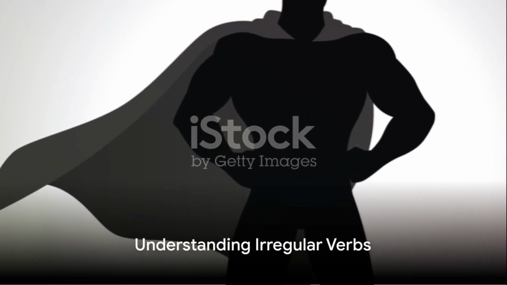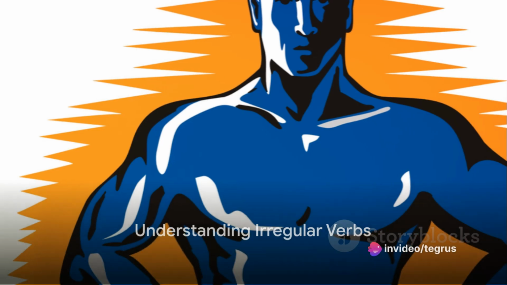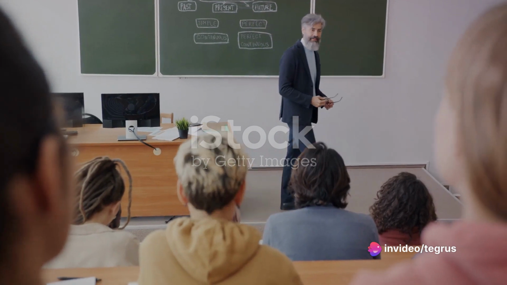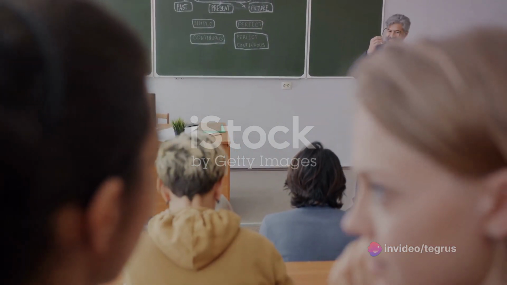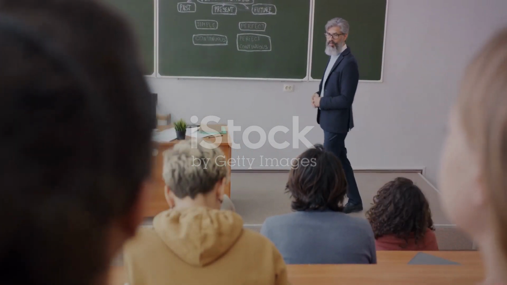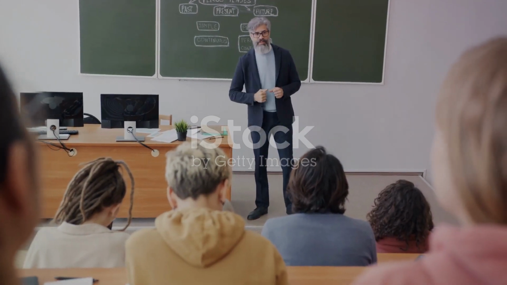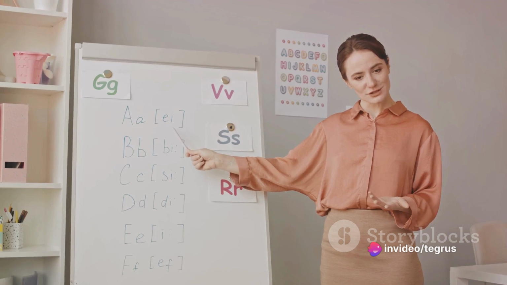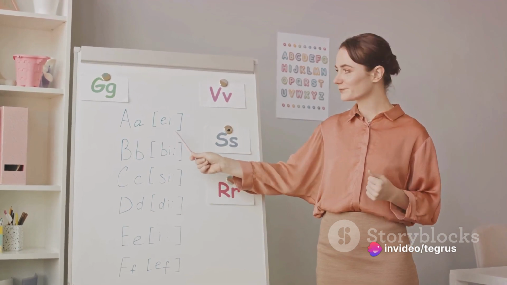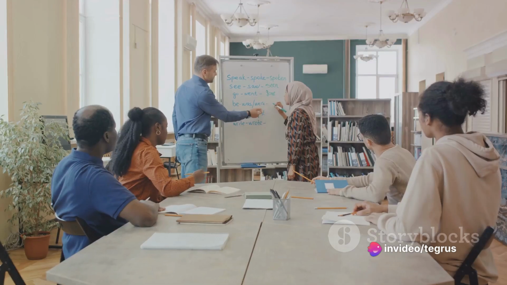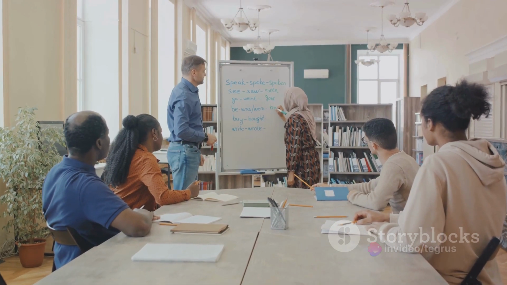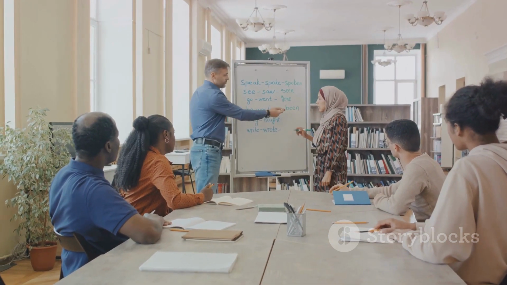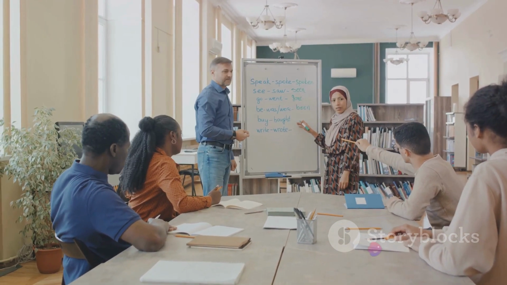With Syntax Serpent defeated, Linguaman takes a moment to summarize the concept of irregular verbs. Irregular verbs, he explains, are verbs that do not follow the regular conjugation patterns of past tense and past participle forms. They change form in unique ways, usually by altering their vowel sounds or by changing entirely when used in the past tense. For instance, throw becomes threw, bring changes to brought, go turns into went, and take transforms into took in the past tense.